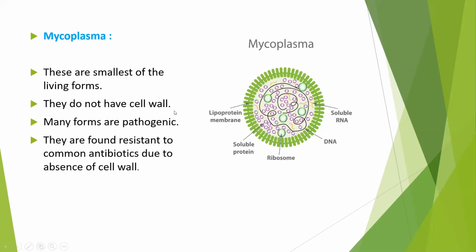Now which are the examples? For example, have you heard of the penicillin antibiotic? So penicillin and cephalosporins are ineffective against mycoplasma. But there is one antibiotic called erythromycin, and this erythromycin helps us to cure the disease. So erythromycin antibiotic is given to act against this mycoplasma bacteria.